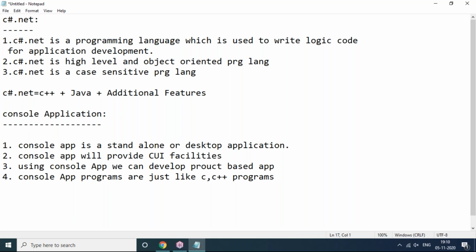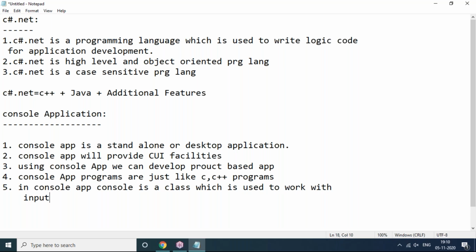Next, in console application, what is Console? Console is a class which is used to work with input and output streams. In console application, what does Console mean? It's a class. Why Console? It is used to work with input and output streams. It means for that application, if you want to give any input, then we have to use the Console class. If you want to get any output also, we have to use the Console class.